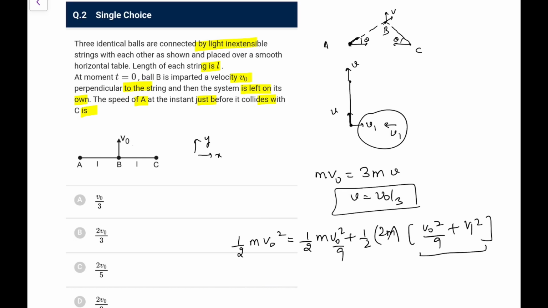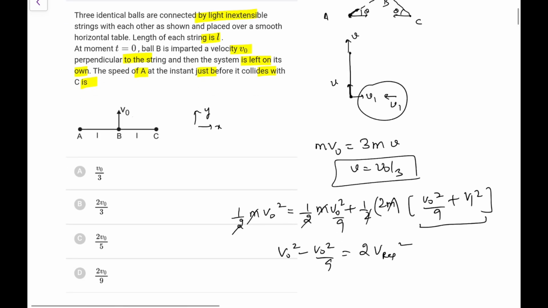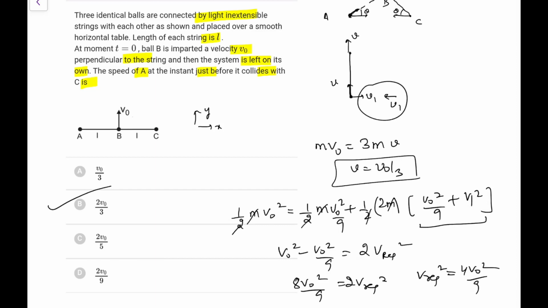So what we have, m half gone, so v0 square minus v0 square by 9 is equal to 2 VA or VC square, let's say V required square we can say. So 8 V0 square by 9 divided by 2, that is 4 V0 square by 9, so V required is 2 V0 by 3. Go for option B in this particular case. That is how you can do this.